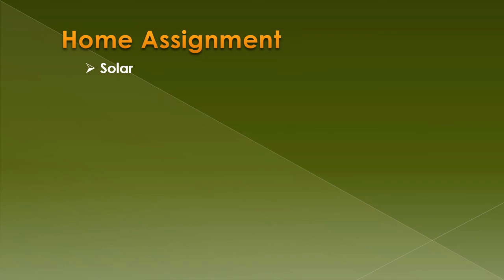So dear students, it's time to have your home assignment. Now, your home task is just to write these difficult terms or words in your notebooks. Number 1 is solar. Yes, solar means of the sun. Number 2, orbit. Yes, the path of spatial objects. Number 3, dwarf planet. A dwarf planet is a planet that is smaller in size.